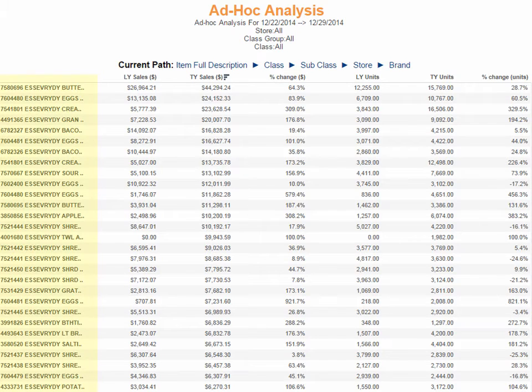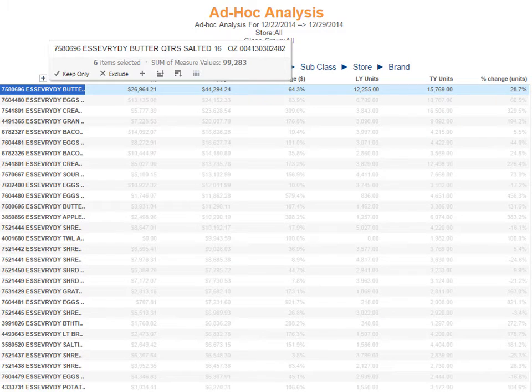This shows her a list of all the names of essential everyday items that were sold over Christmas week across all her stores. Joan sorts by the This Year Sales column to see that the 16-ounce salted everyday essential butter was the best-selling essential everyday item across all her stores during Christmas week.